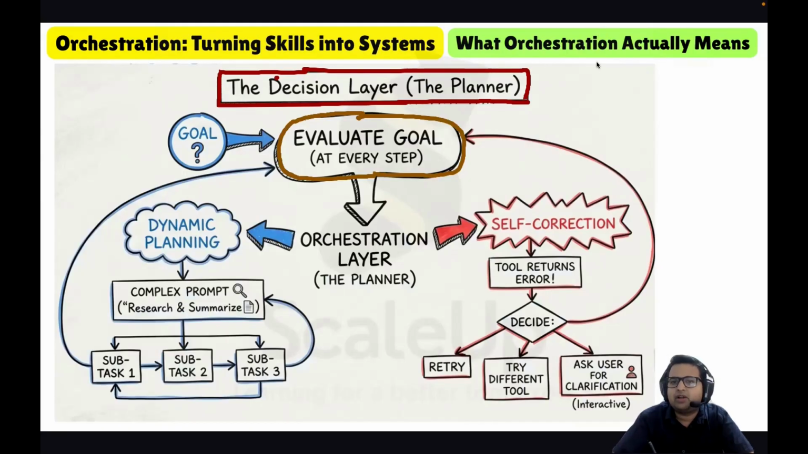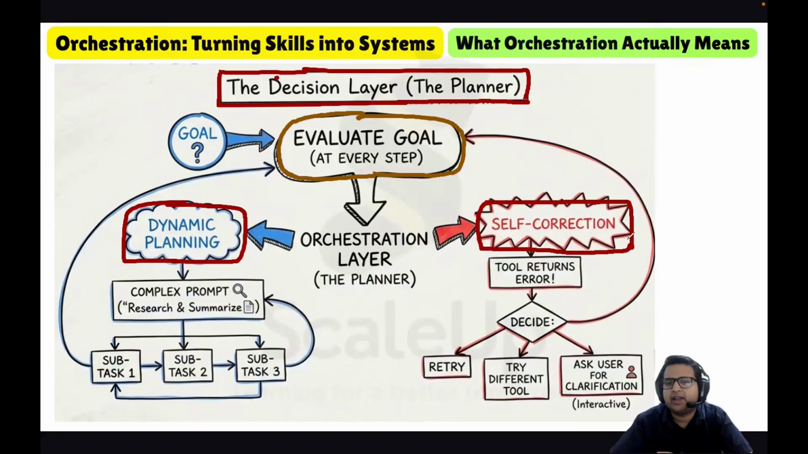Two things are involved in the decision layer: one is dynamic planning and another is self correction. Dynamic planning is basically breaking a complex prompt into subtasks. The idea is that I want to achieve a big goal, and in order to achieve it, I have to break that goal into subtasks. That is what dynamic planning means.